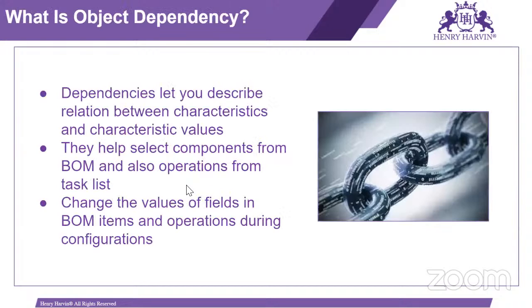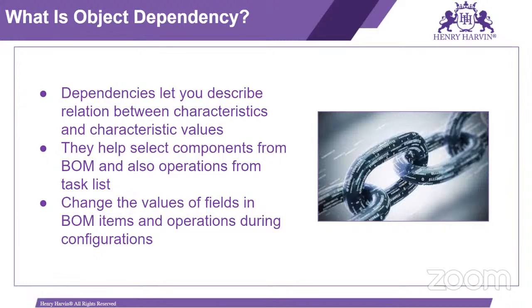So we have some dependency here also. So what is the object dependency? The dependencies let you describe the relation between characteristics and characteristic values. As I said, characteristics is nothing but my color, and values are, for example, red, blue, yellow, like this. Okay. So they can select components from BOM and also operations from task list. So here we can create a super BOM for this variant configuration.